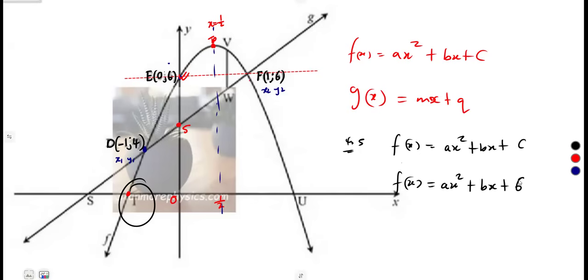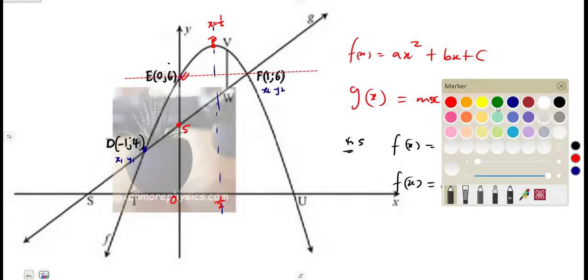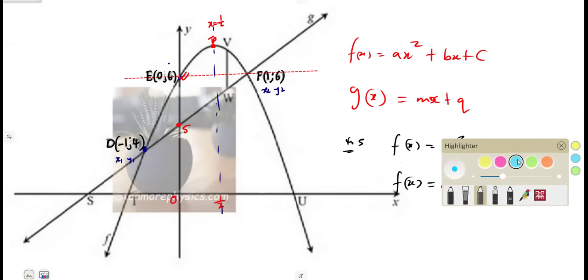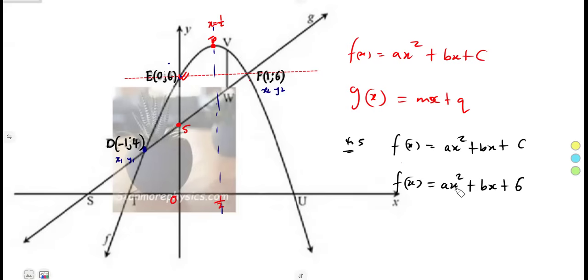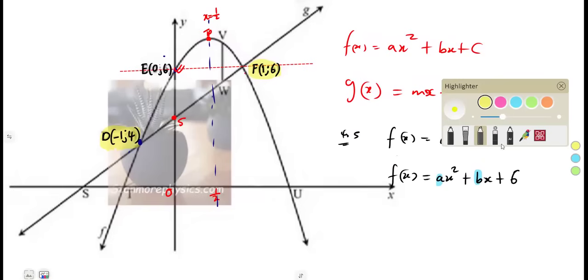So if we know that this is already a 6, guys, we can use the 2 points. Since we do not have the x-intercepts at T and at U, this time we can take advantage of any 2 points which lie on f(x), because what we need is to find a and b. Those are the only two unknown values to be calculated. D lies on f(x). F lies on f(x). So we can use those 2 points to find the values of a and b. But definitely you are going to formulate simultaneous equations at the end.